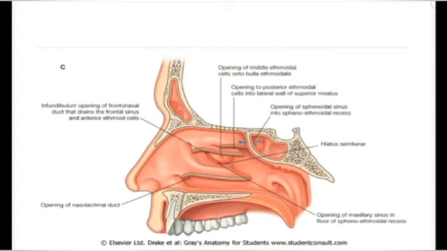The deepest layer of the lamina propria blends with the periosteum of the bone or perichondrium of the cartilage, forming the walls of the nasal fossae.